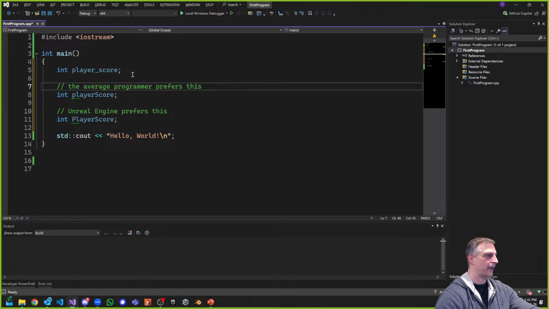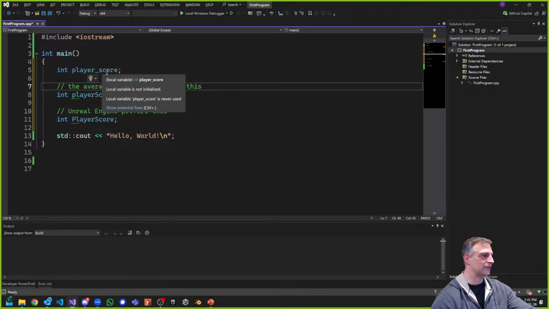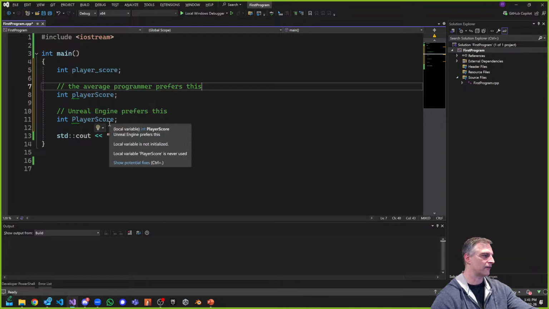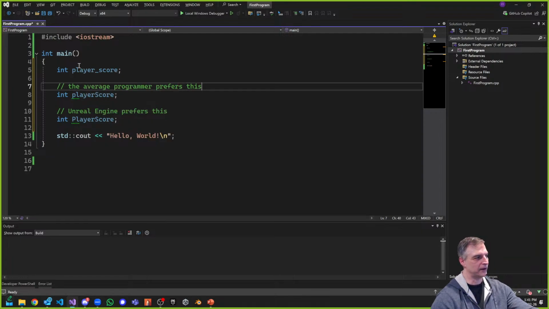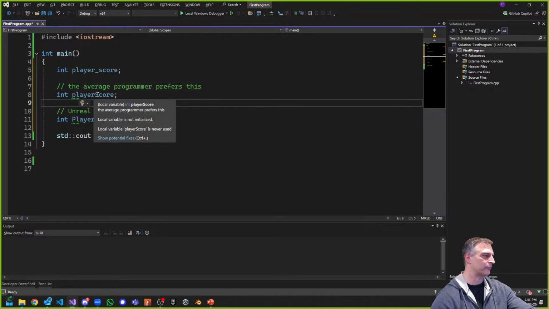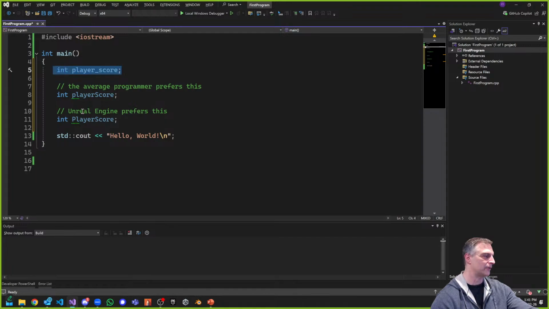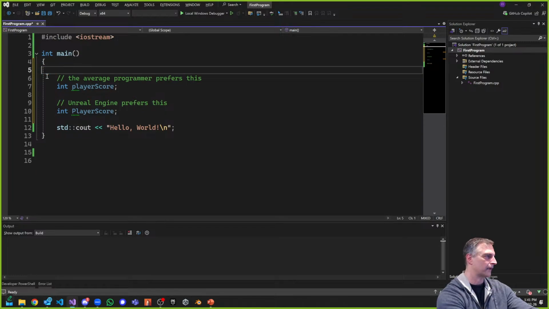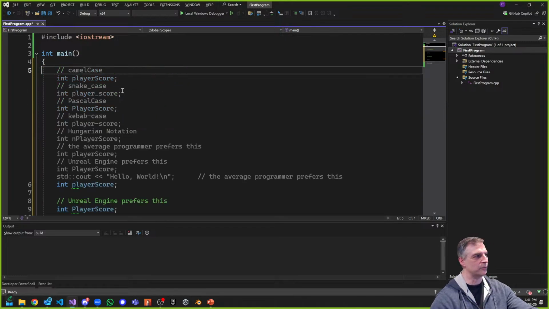Okay, and some people like to use this, but I don't prefer this because it's an extra character that you don't need. And if you're solving a problem, fine. Let's say for example you already have a player score and you want to make a temporary variable because you're testing something. This is okay, but I would recommend against this one. Okay, so that's just me. So I would not use this one. So it kind of goes between these two.